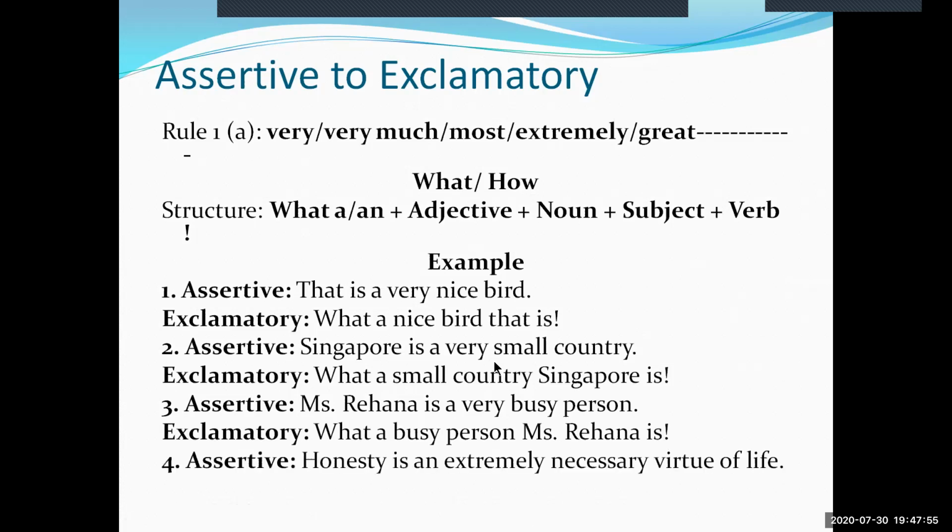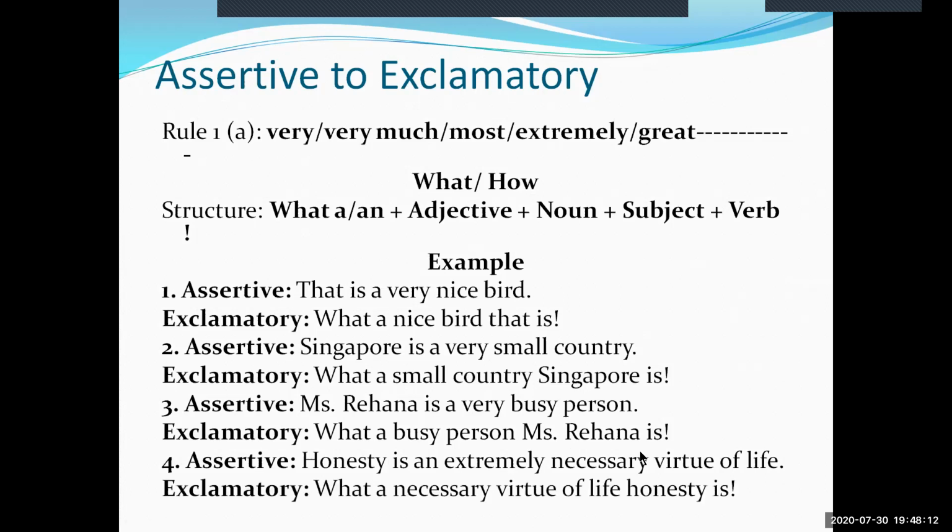At example 4, we find the sentence, honesty is an extremely necessary virtue of life. Its exclamatory sentence will be what a necessary virtue of life honesty is. These are the examples given in rule 1. Now we are proceeding to the practices of rule 1.